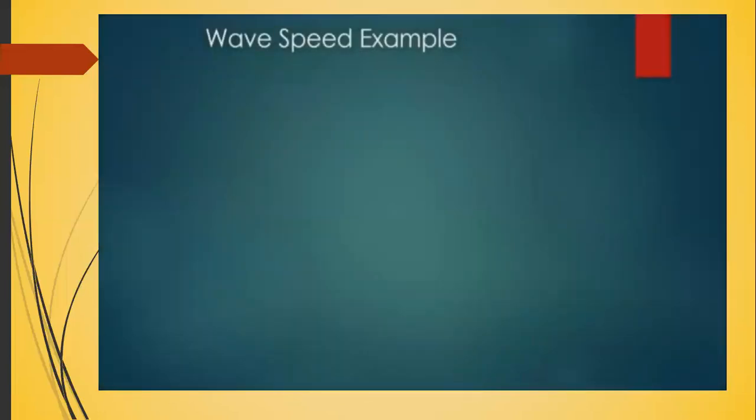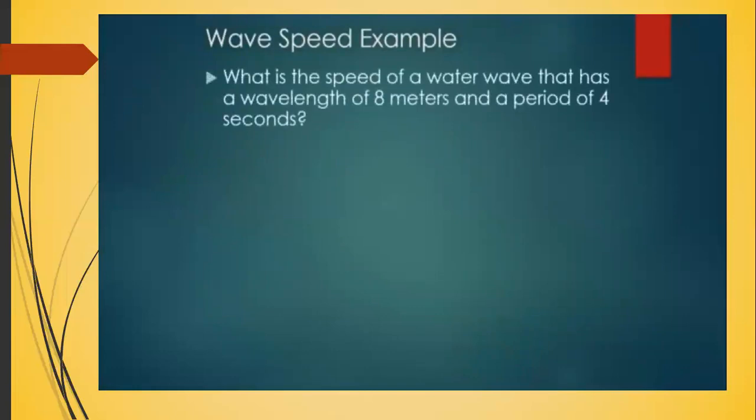Let's take a look at a couple examples using the new wave speed equation. So we want to know what's the speed of a water wave that has a wavelength of 8 meters and a period of 4 seconds. It's pretty straightforward. V equals lambda over T. Now we wrote this equation because we know the period of the wave, not the frequency.